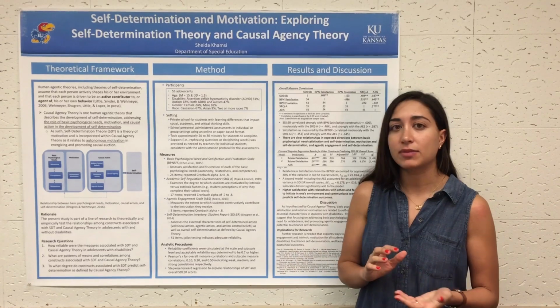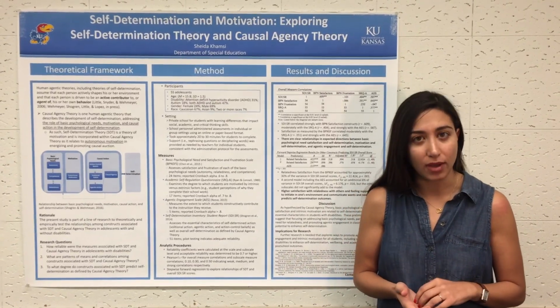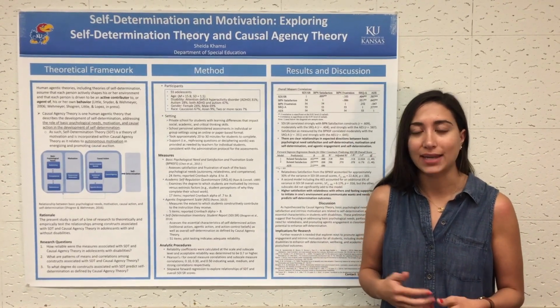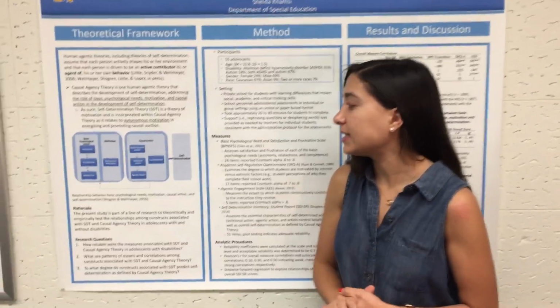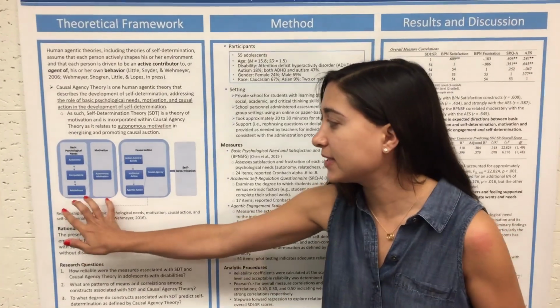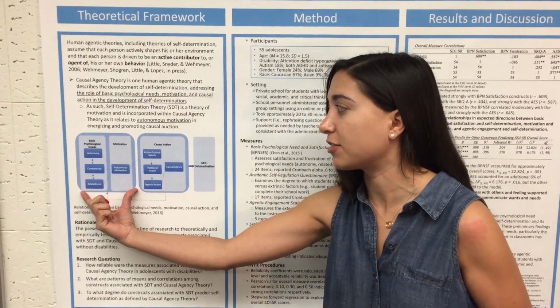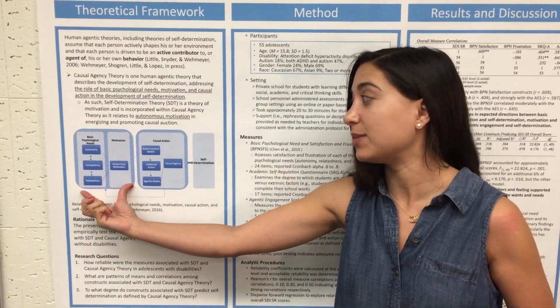Self-determination theory really relates to why do people act? What are the reasons why people act in their lives? This framework right here really discusses those different ideas. So this section right here is self-determination theory. So really the why do people act?